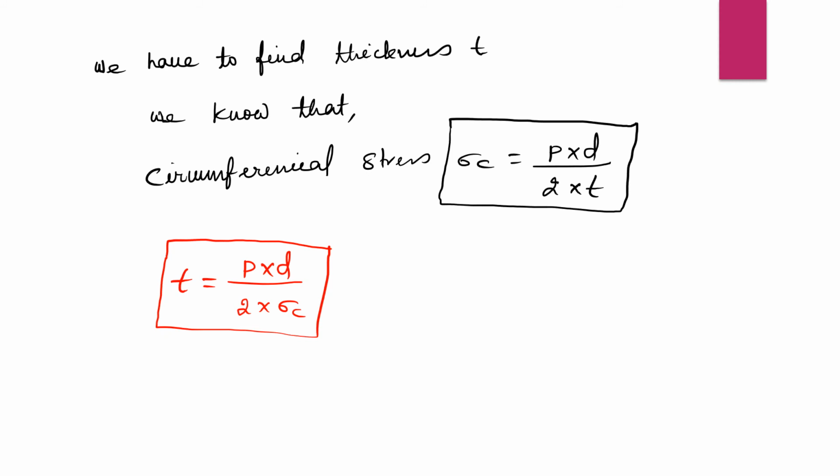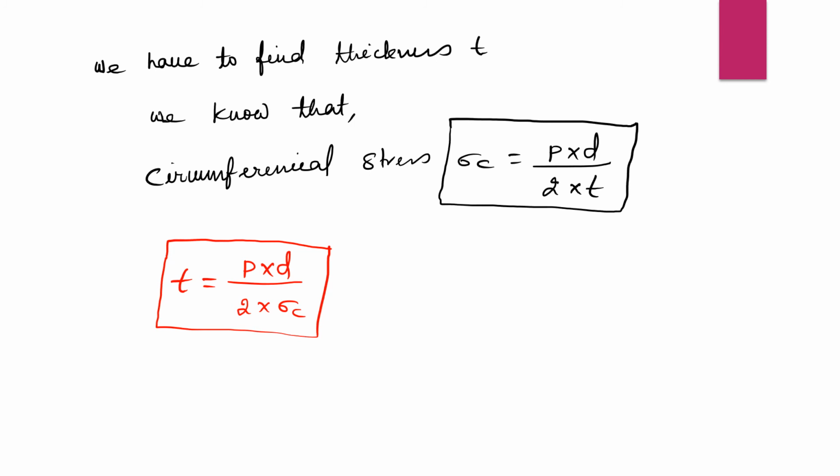Sigma C is circumferential stress. And T is the thickness of the water main. According to our question, we have to find the thickness of the metal required for the water main. That's why we have converted our formula according to our need.